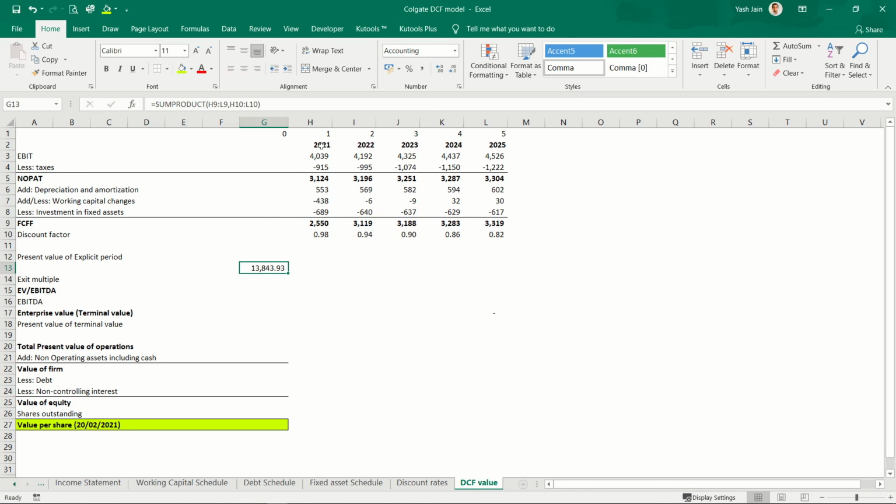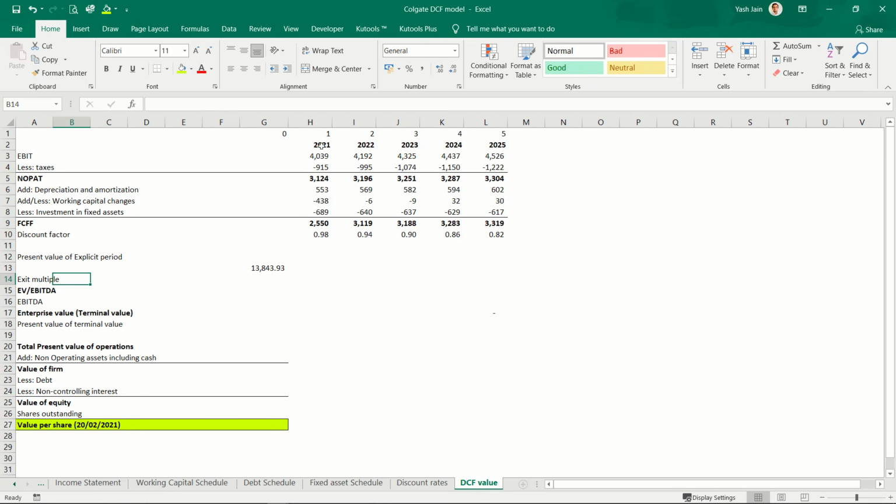Then I need to calculate terminal value, and for terminal value there are two methods used. One is Gordon growth model and one is exit multiple approach. Gordon growth model, though theoretically very strong, has one shortcoming, that is it is very much impacted by the long-term growth rate. If I change long-term growth rate from 2% to 3%, there would be radical changes in valuation that I am doing. So because of that sensitivity to growth rate, investment banks generally prefer to use